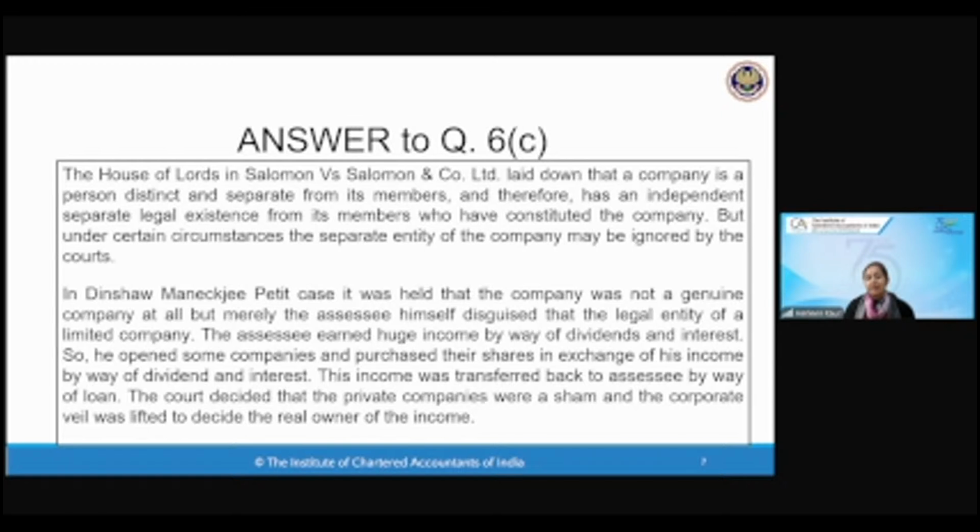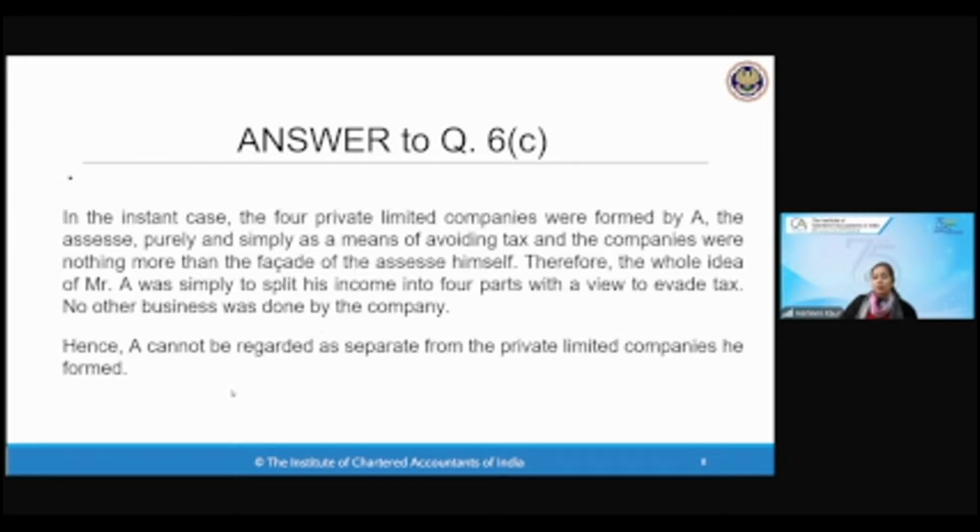So you will say that in this case, it was held that the company which was formed was merely a sham. It is not having any business. They're not doing anything. They're just transferring the income and taking it back. So the court decided that the private companies were a sham, and the veil was lifted to decide who is the real one. Again, in the instant case also, the private companies have been formed just to split his income into 4 parts. No other business was done. Therefore, A cannot be regarded as separate from the private company. Lifting of corporate veil will become applicable.